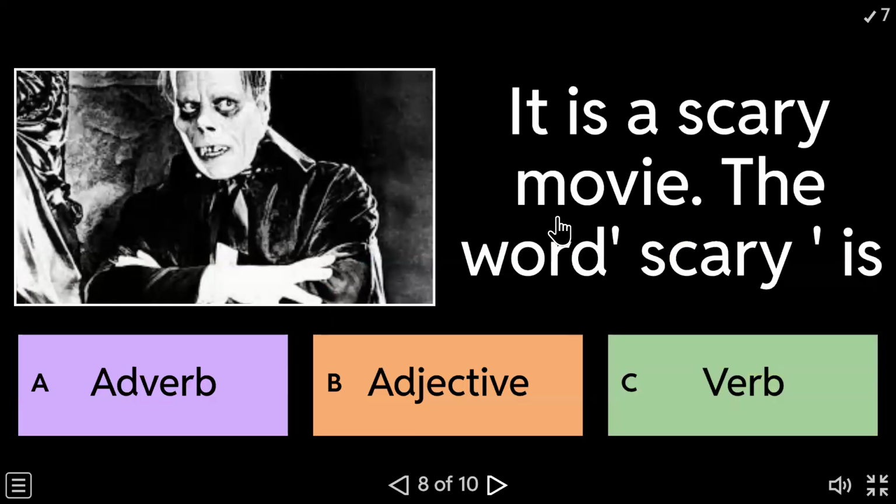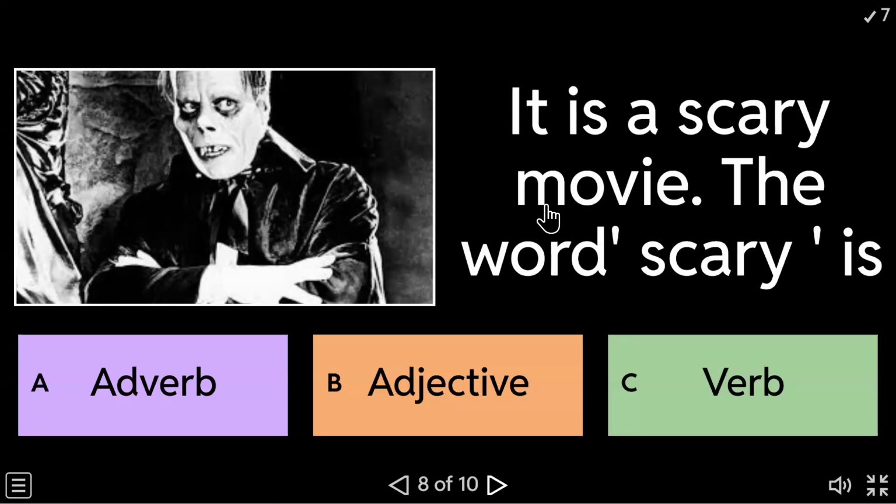This scary movie. Which one is this? Scary is an adverb or adjective or a verb? Come on, tell me. Some people are saying adjective, some people are saying it's adverb. I'm sorry, it is not an adverb because here there is no action. Here movie is a noun.